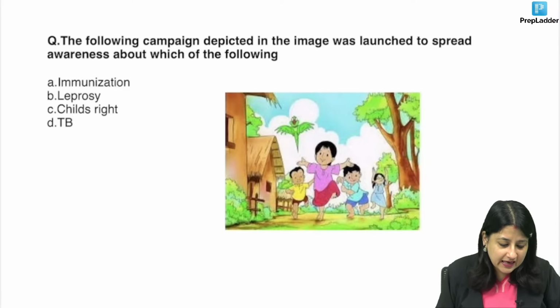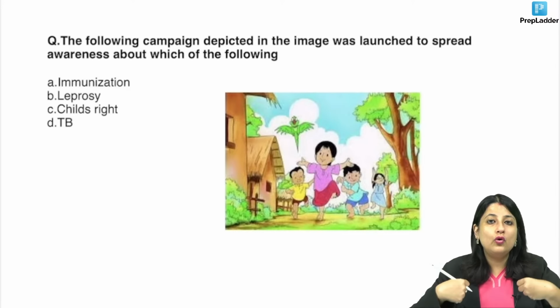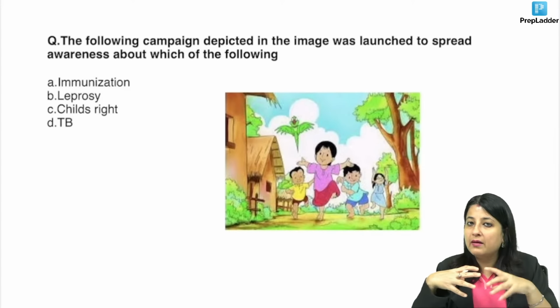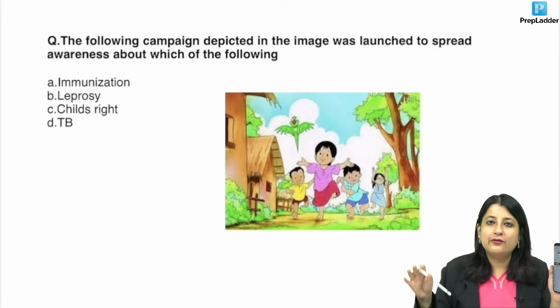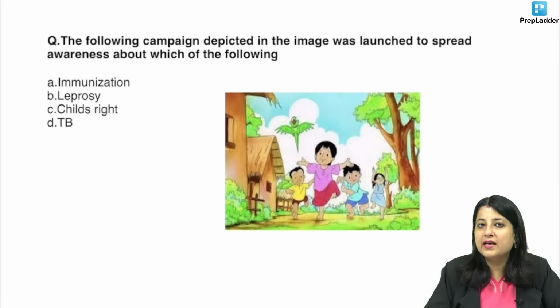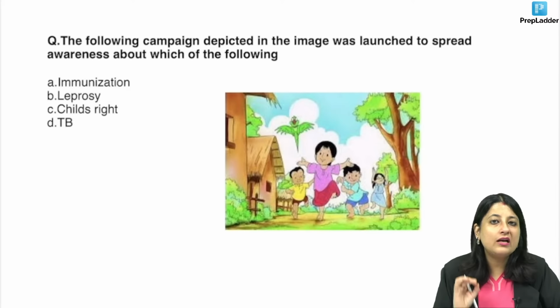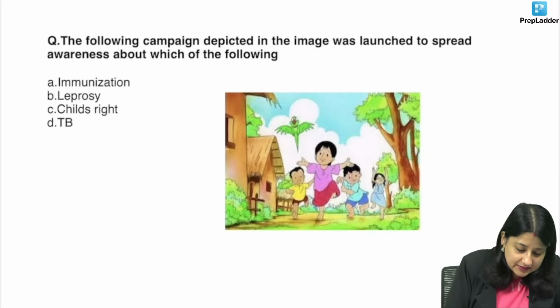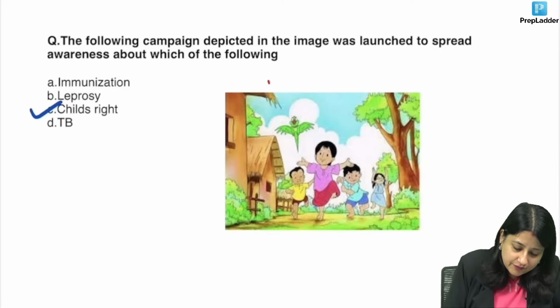Now, be careful, everybody. That's why I've given you this question. Most of you are coming up with the answer Sapna. Sapna is with the school bag. Here you can see a pretty little girl who is running, and there's a parrot behind her, because nobody is stopping her. Just to remember it this way, all her rights are being given to her. This is an image of child's right. This is the girl shown as Meena.